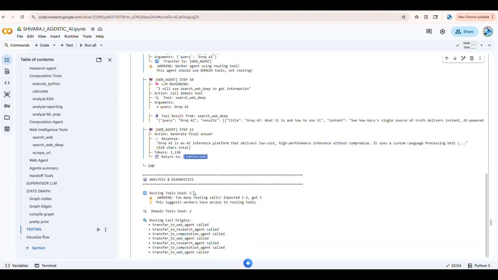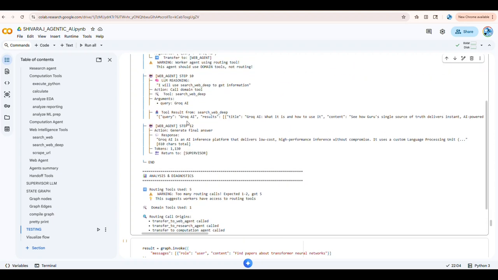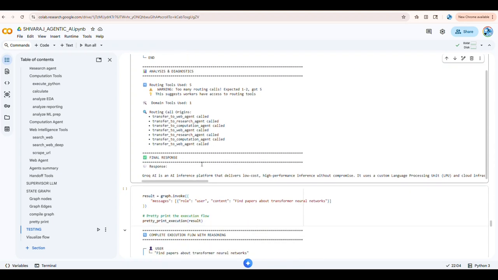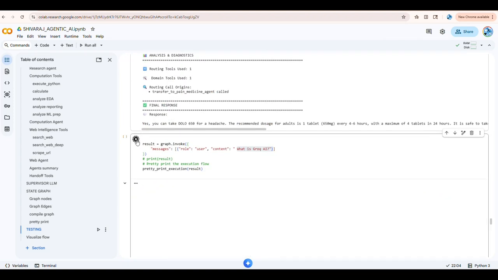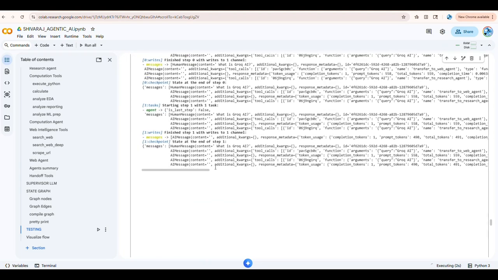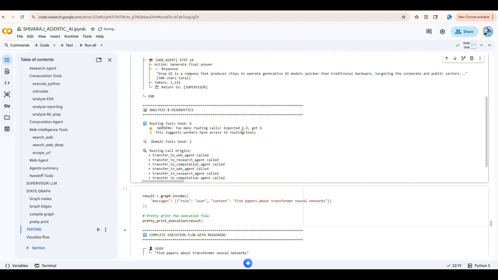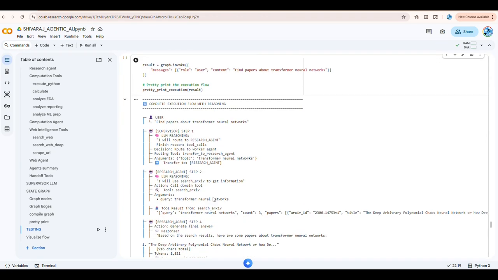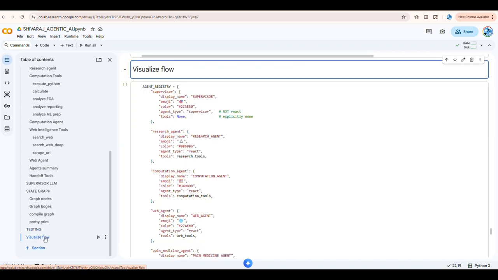Now after this we will get to know what exactly the responses we got, then the supervisor just forwards that to the client. Okay, so now what we will do, the same particular functionality we will just quickly run and check once again. See, you got it right. Now the same thing, I had written many testing things, like whether it is routing to a particular agent, whether that particular agent is giving a response and all. So we can visualize that flow.